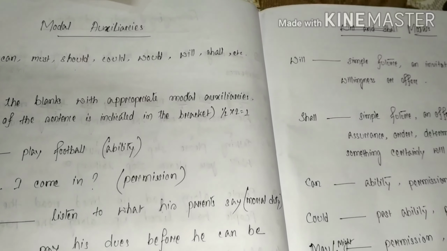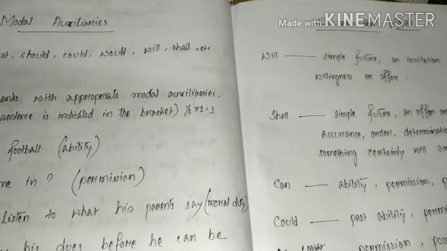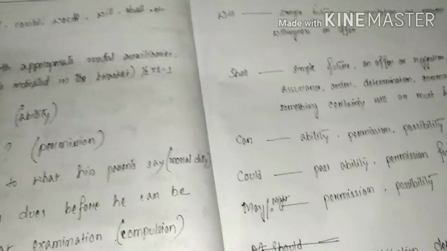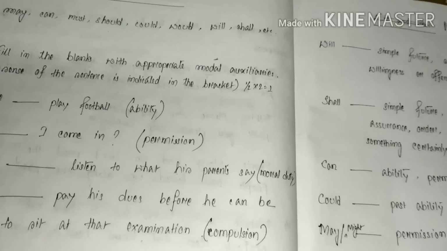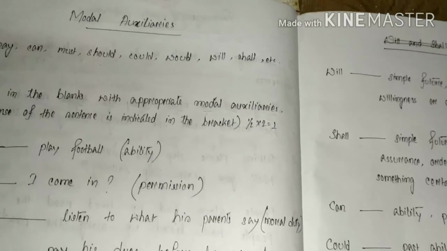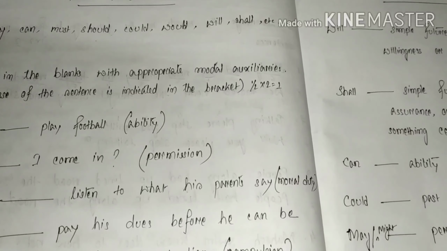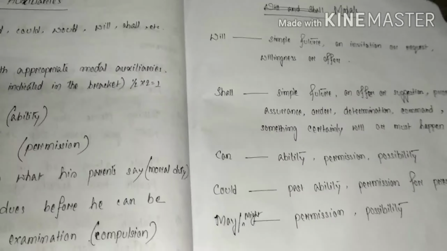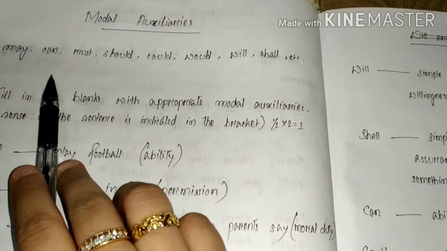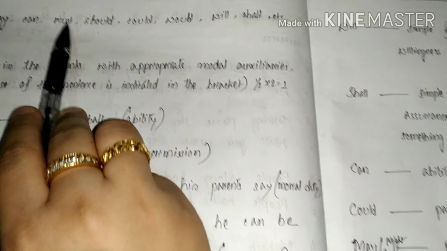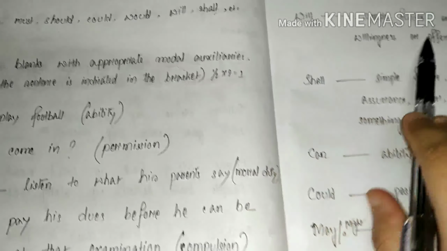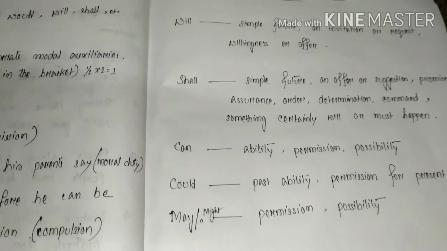Welcome back, students. Today we are here with modal auxiliaries, modals. So all of you know what auxiliaries are. Auxiliaries, we know that am, is, are, have, has, all these things are auxiliaries. So what are modals then? Modals are not like all the auxiliaries. There are some auxiliaries which come under modals, like we can see here: may, can, must, should, would, could, shall, will. All of these come under modals.